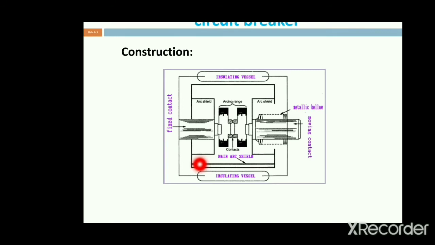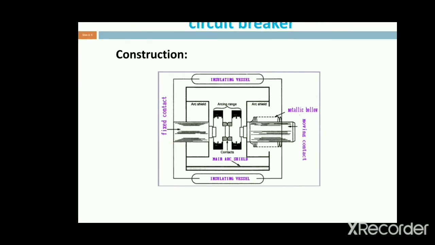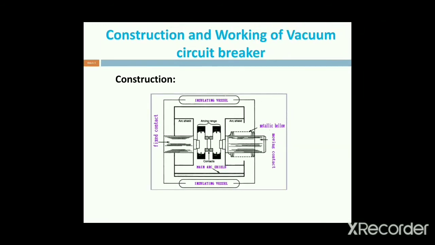Next, the vacuum chamber is protected by the sealings. The sealings are used for eliminating the leakages of vacuum. The construction of this vessel is so critical because we are protecting the vacuum in the circuit breaker, then the operation is done in the circuit breaker. Next, these are all the constructional parts of a vacuum circuit breaker.